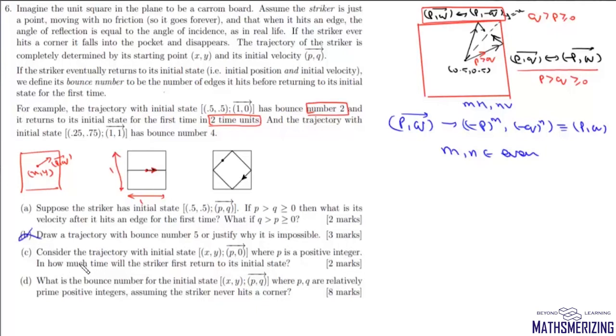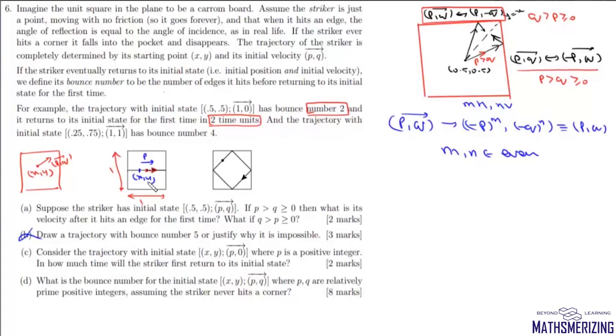So bounce number of 5 is not possible. Now question number C, it says, consider a trajectory with initial state x, y and velocity as p, 0. So here, suppose we have any position, say x, y, and velocity is in the horizontal direction and it is p. Now we need to find the time that the striker takes to return to its initial state.